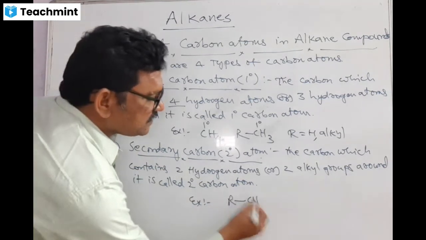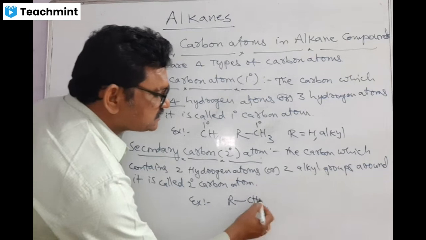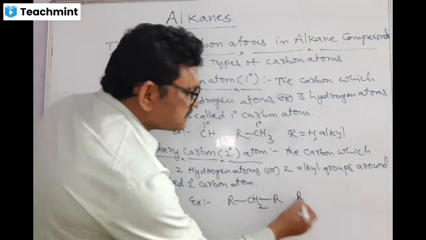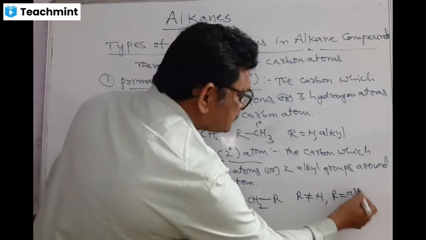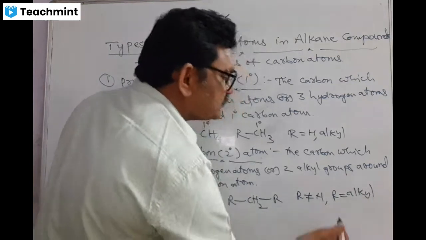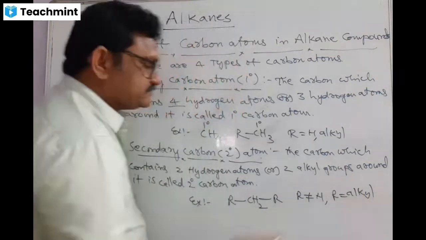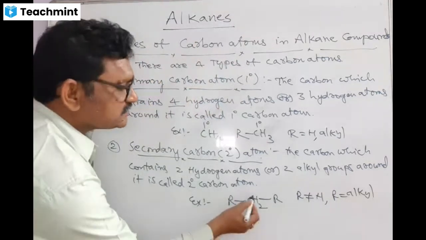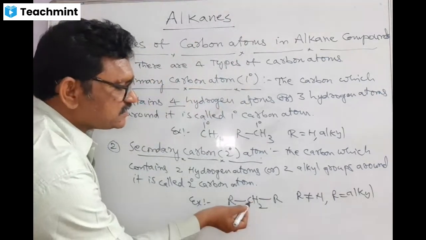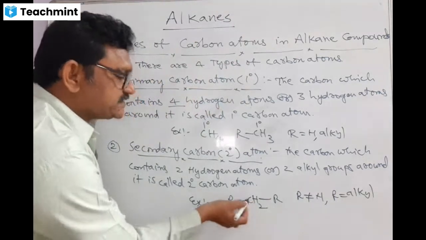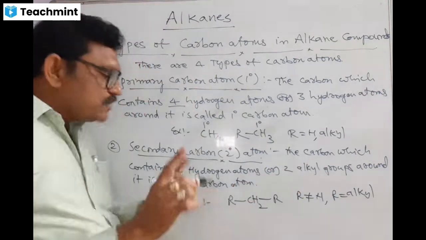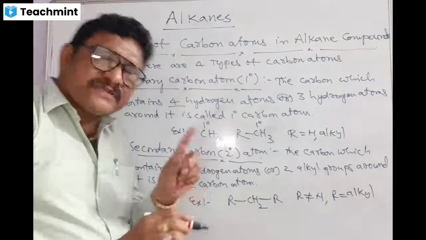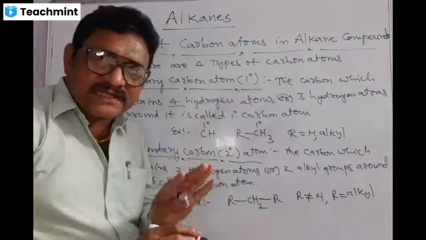See, here I write an example. The general formula I am writing is a compound like this: RCH2R. Here the condition is R is not equal to H. R is strictly alkyl, maybe methyl, ethyl. Here, this carbon contains two hydrogens around it, or two alkyl groups. You have to express the definition with respect to hydrogen atoms or with respect to alkyl groups.